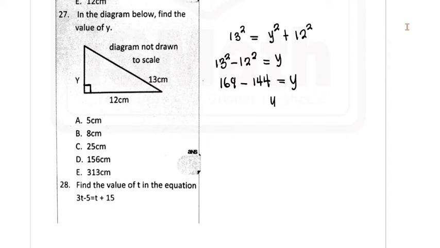So here I think my y will come out now. No, that will give you y squared. All of these squared here should not be taken away for now. So we have 169 minus 144 will give you 25.